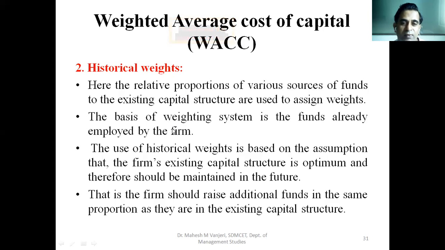So in the past, if a company has raised capital, in what proportion the company has raised capital from different sources? I gave an example, if you can recall: 40% from equity, 30% from preference, another 20% from debt capital, and so on. So they are called historical weights.